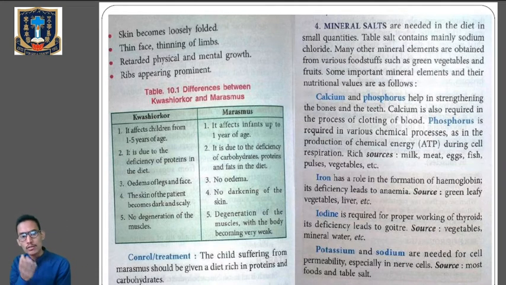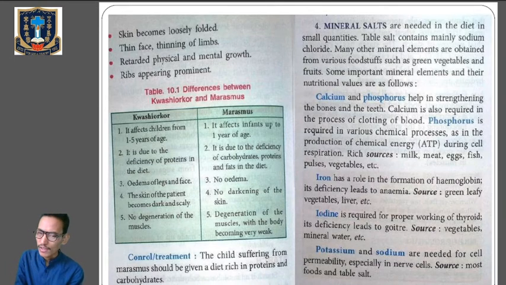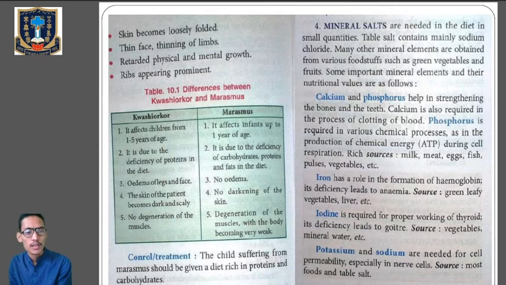The difference is that Kwashiorkor affects children from 1 to 5 years of age, but marasmus affects infants up to 1 year of age. Kwashiorkor is simply due to deficiency of proteins, but marasmus is due to the deficiency of proteins, carbohydrates, and fats in the diet. In Kwashiorkor there will be oedema, but in marasmus there is no oedema, which is swelling. In Kwashiorkor the skin of the patient becomes dark and scaly, but in marasmus there is no such darkening of the skin. In Kwashiorkor no degeneration of the muscle takes place, but in marasmus there is degeneration of the muscles, with the body becoming very weak. So there is a difference between Kwashiorkor and marasmus.